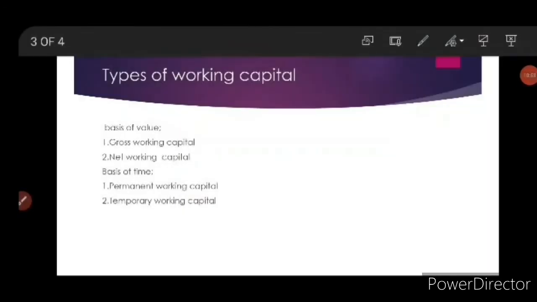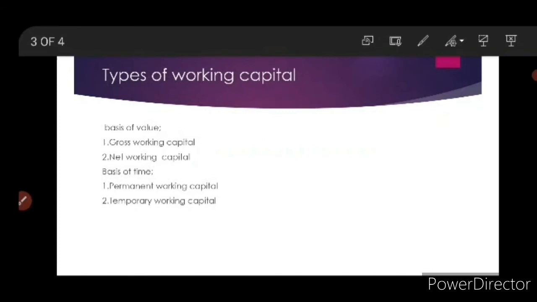So on basis of value, it is divided into two, gross working capital and net working capital. Gross working capital is just an inflow of fund, the amount in our hand as well as the amount which can be converted into cash on an immediate basis.